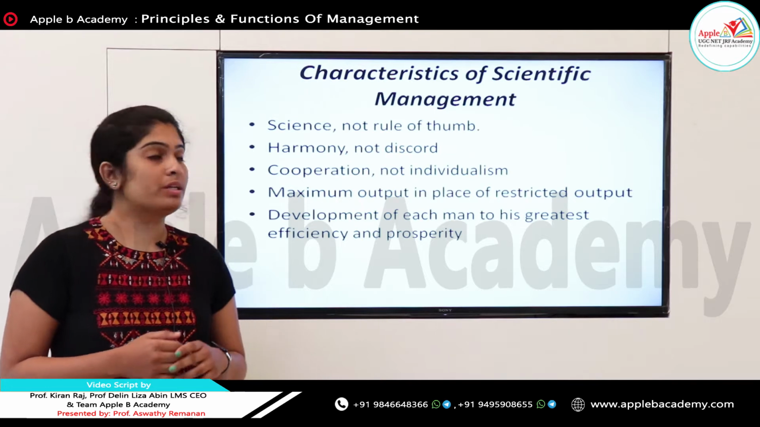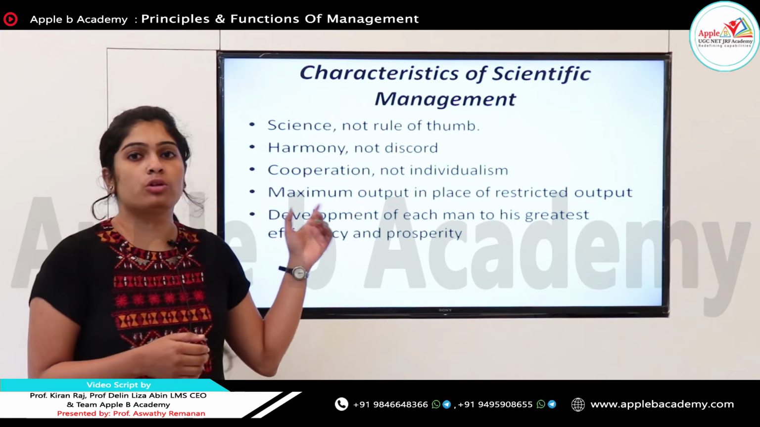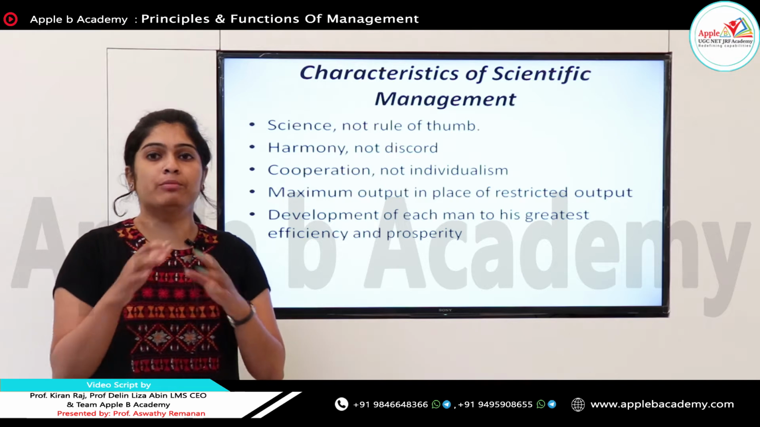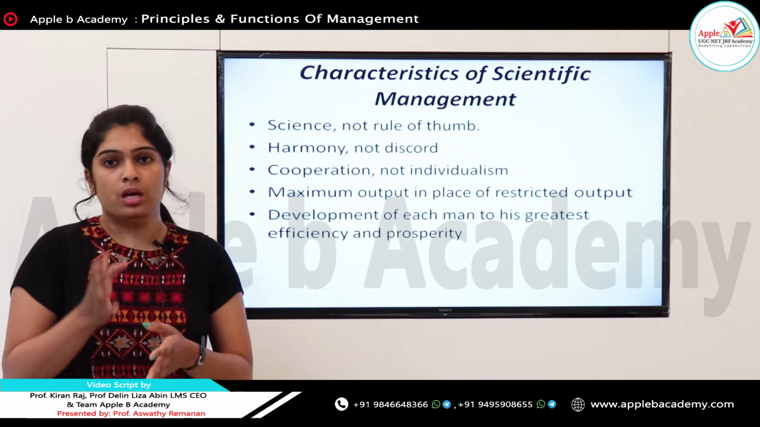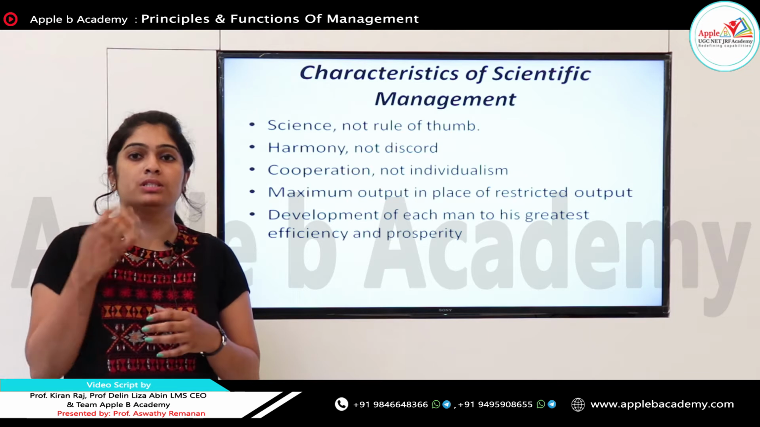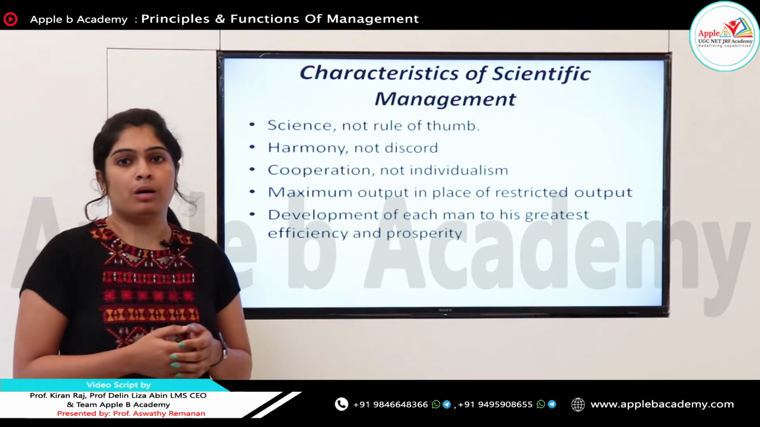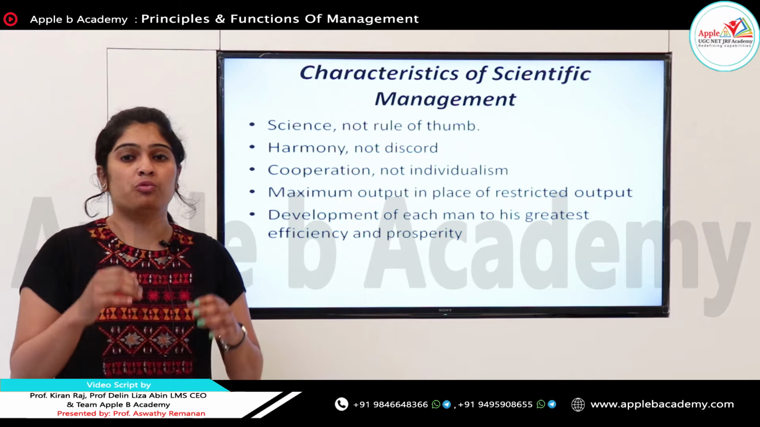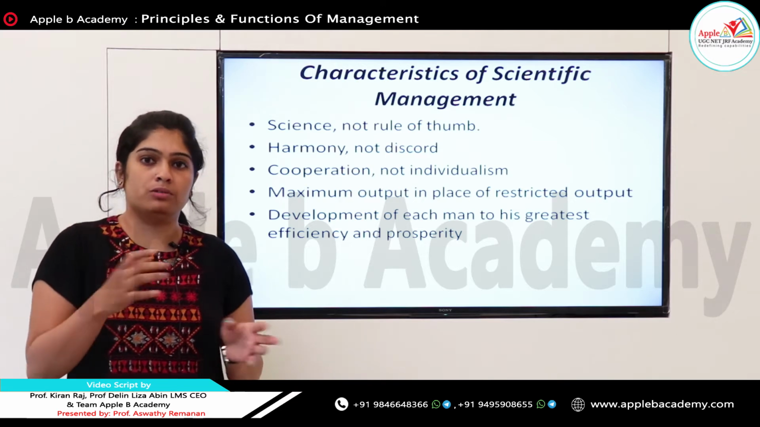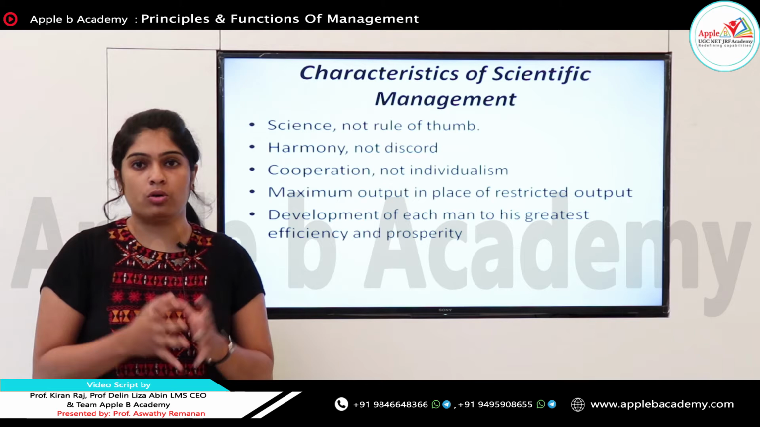So, let us see what are the characteristics of scientific management. The first one is science, not rule of thumb. That means we should eliminate every type of rule of thumb, and what we have to do is always obey the scientific methods. We should have a systematic scientific method for the production process. The next one is harmony, not discord. That means there will not be a fight between employer and employee. Everything we want is harmony in the organization.